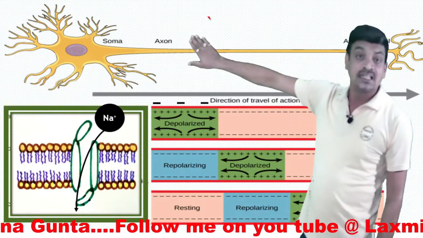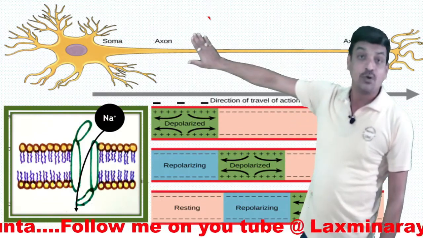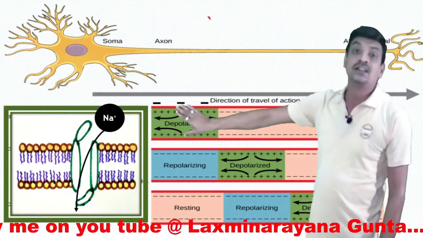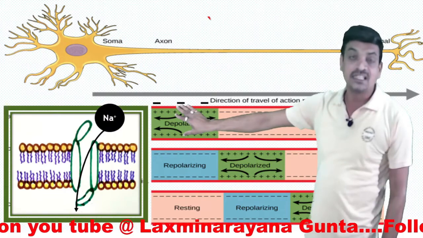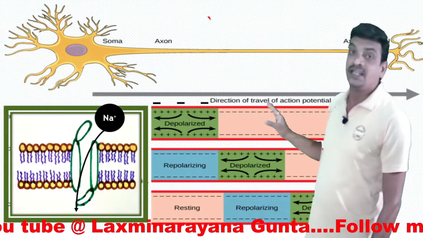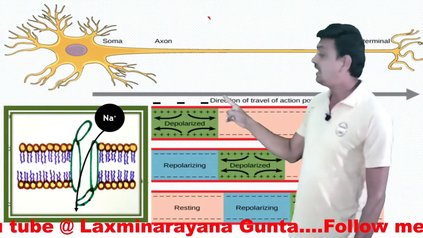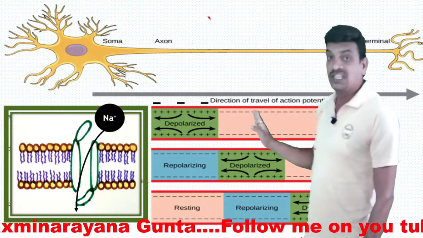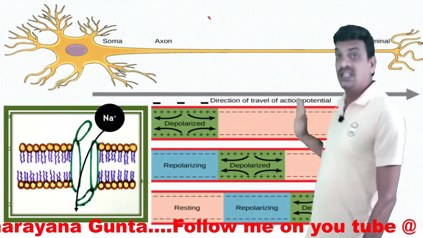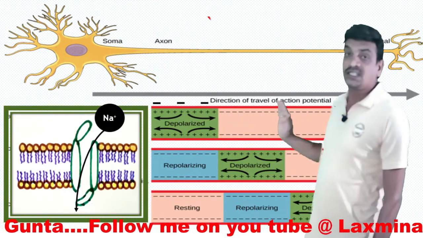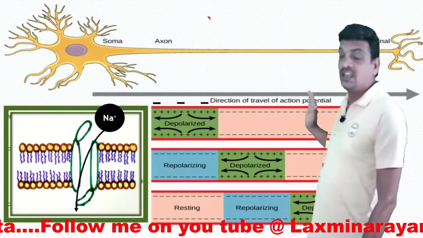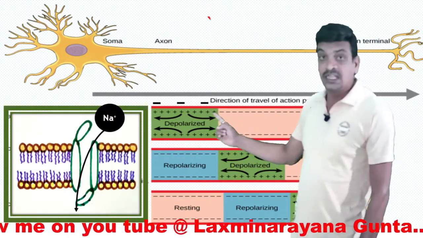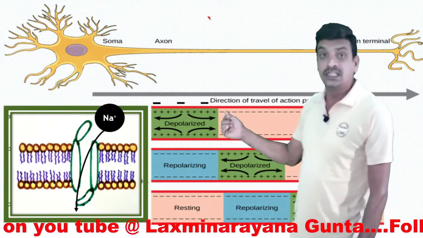At resting stage, the axolemma is said to be polarized, and this polarization is disturbed and is now called depolarization. As a result, the nerve impulse is conducted forward. In this segment, we can observe positive charge inside, and in the next segment there is negative charge, because it is under resting state. That is, it is in the polarized state. But here it is positively charged and here it is negatively charged.